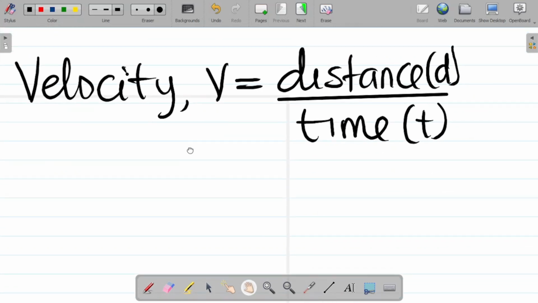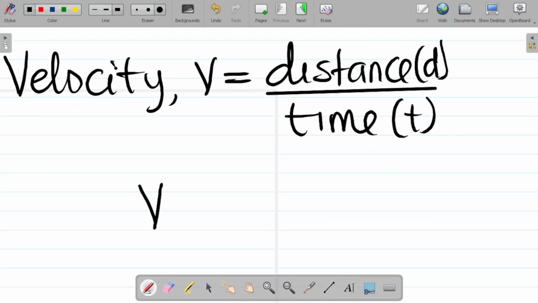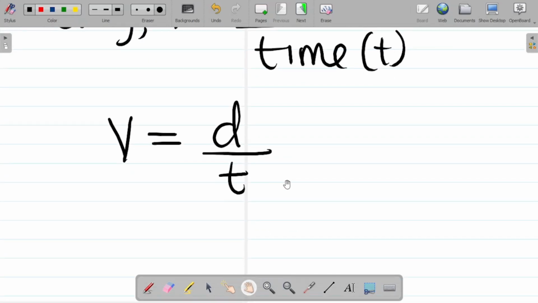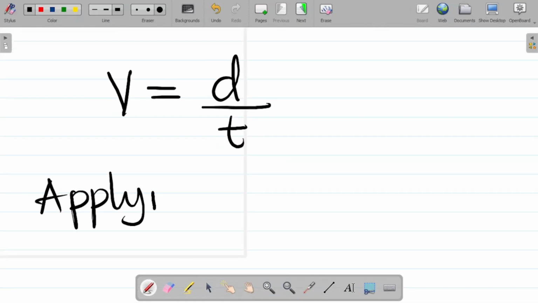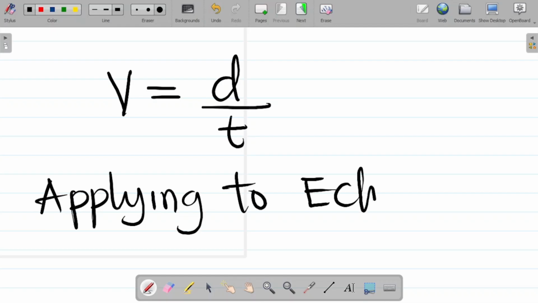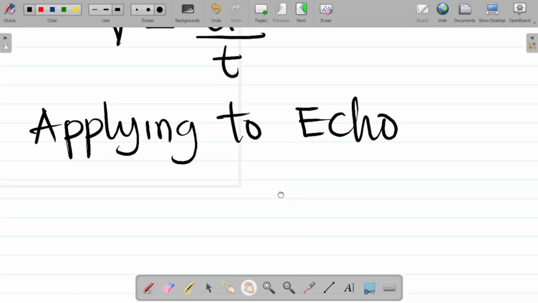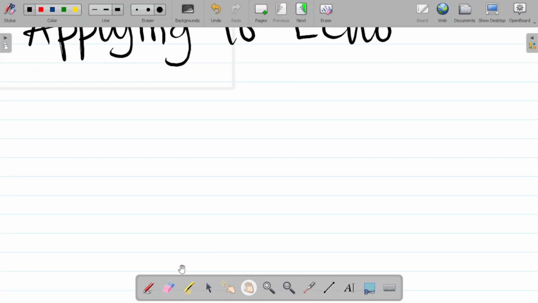All right. So we can say that v is equal to distance all over time. Now let's apply this to the concept of echo. Before we apply this to echo, let's look at something.